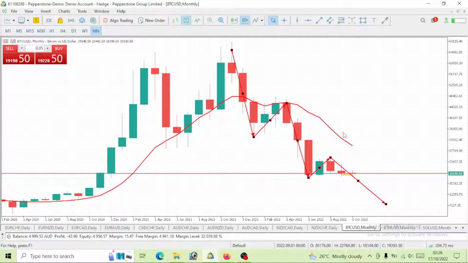Now on the fundamental aspect of this BTC USD, if you notice that interest rates has been increased about, was it not 5 times? I think so. At least 4 or 5 times this year. So I mean, when interest rates tend to increase, right, we tend to see some of these assets fall, because the reason is that all these big institutions, they go to the bank to borrow money to invest in all these financial assets that grow well, right? So once the central bank increases interest rates, these institutions are very careful in borrowing money to actually invest.